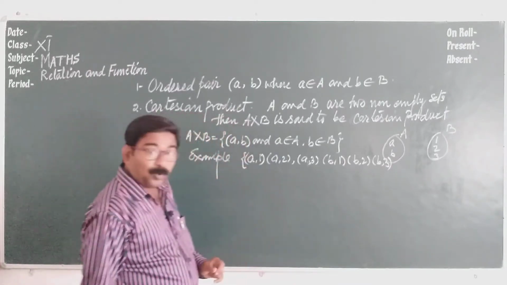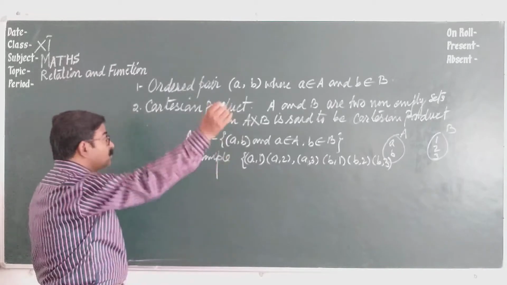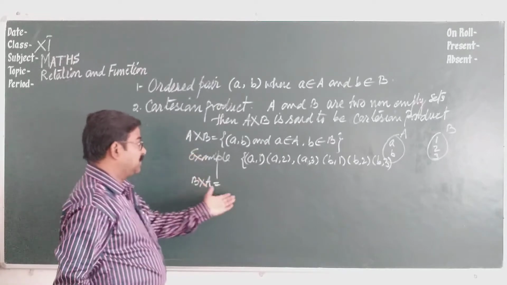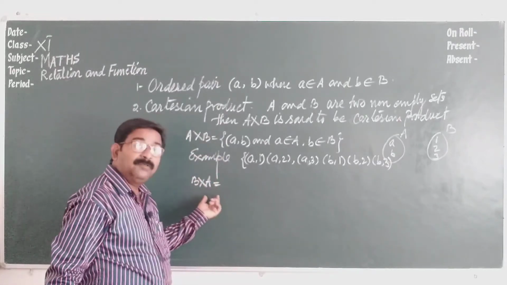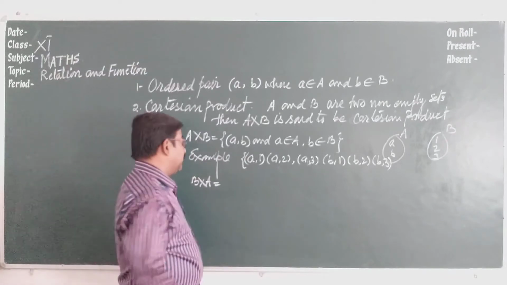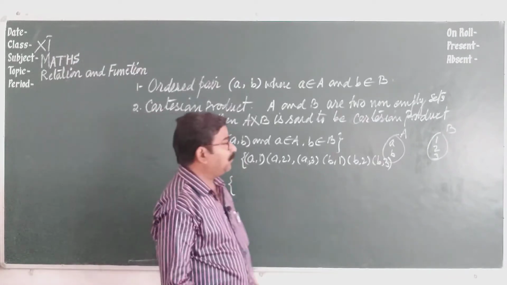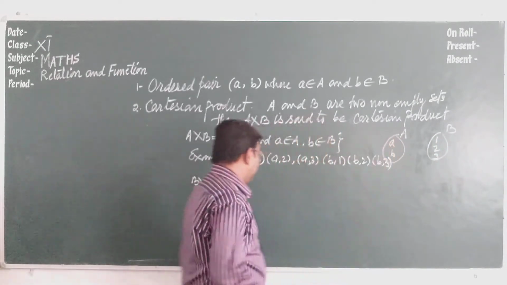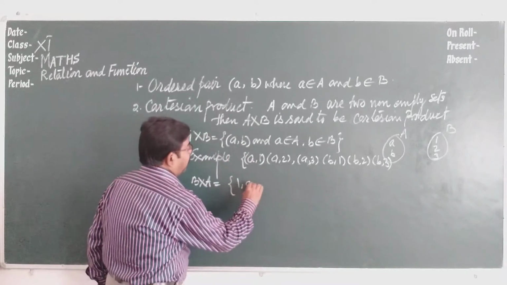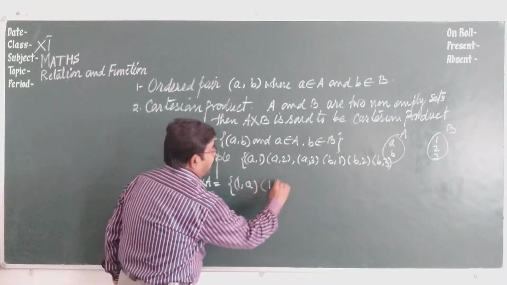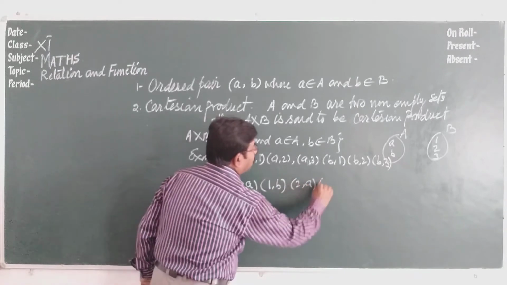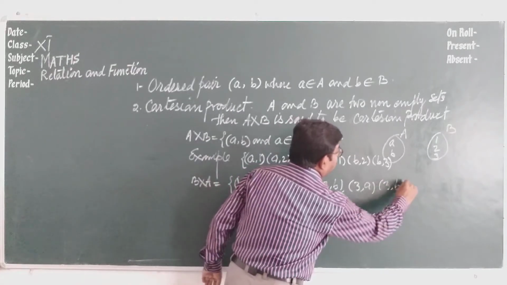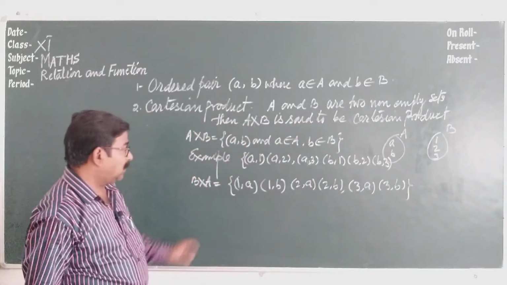Now, one more thing I would like to tell you. Suppose you are finding B cross A for the same set. This is the example of B cross A. Again we are writing the Cartesian product. In B cross A, what will we write? Pairs taking the first element from B and the next element from A. So I am writing C as 1A, 1B, 2A, 2B, 3A and 3B.